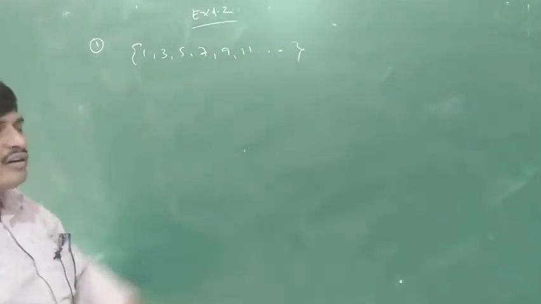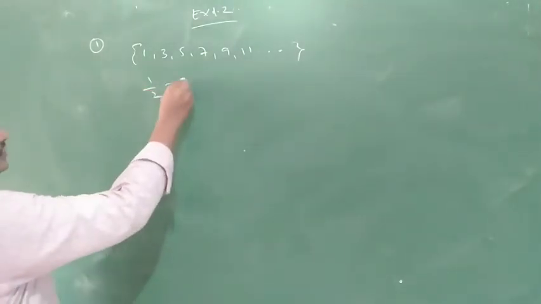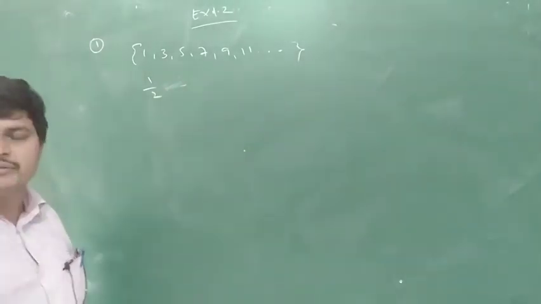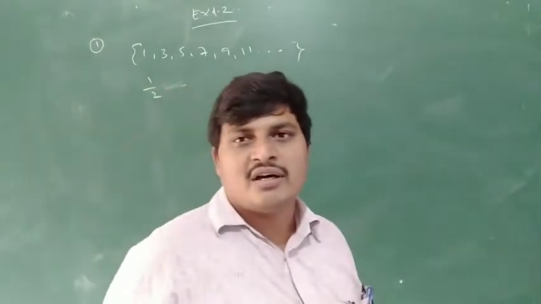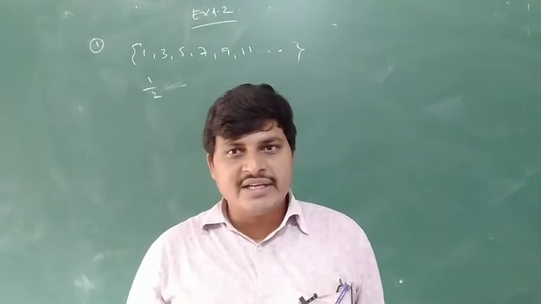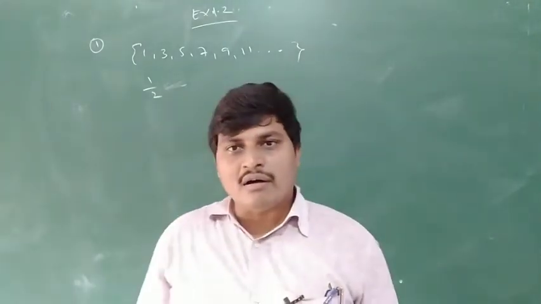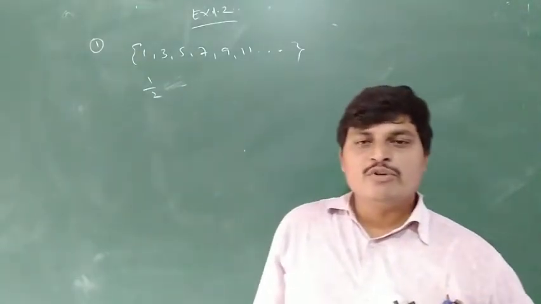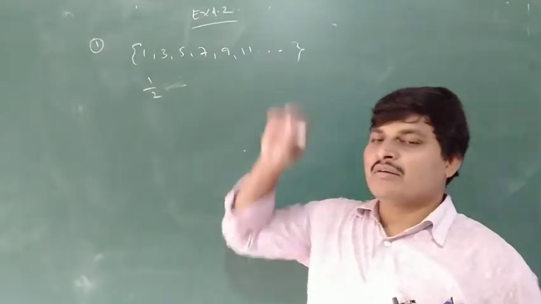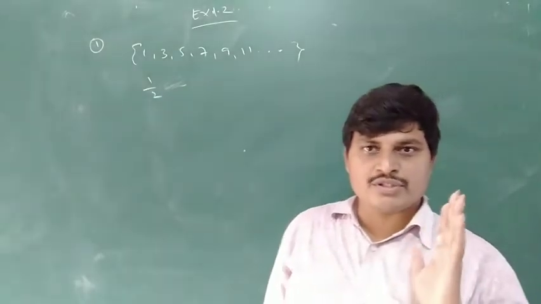Are odd natural numbers divisible by 2? 1 divided by 2 is not a whole number, and 3 is not divisible by 2. Odd numbers are not divisible by 2. So this is the empty set or null set. The set of all odd natural numbers divisible by 2 is a null set, because odd natural numbers are not divisible by 2.